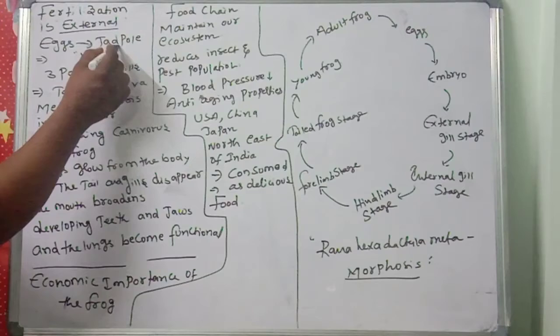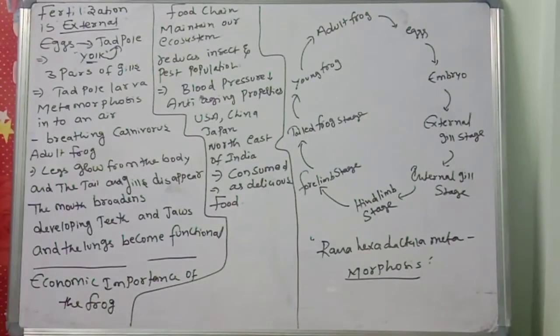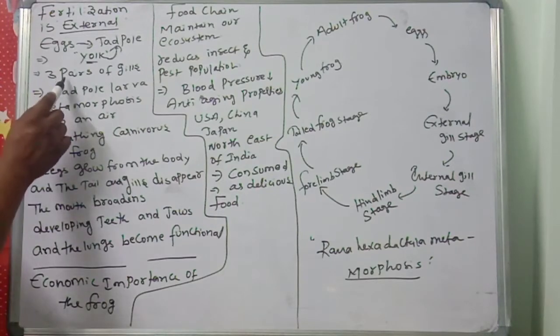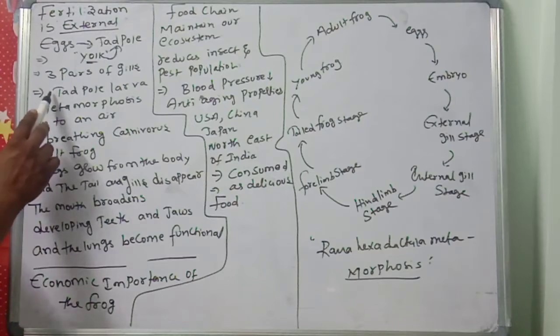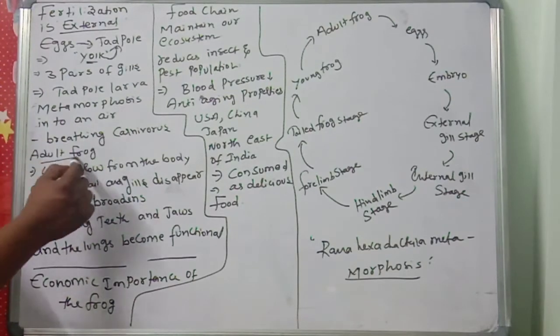And the tadpole larva has yolk. Is yolk there or not? There will be a nutritious substance which later comes out from the yolk. And then they have 3 pairs of gills. The tadpole larva shows branchial respiration, what you call gill respiration. Then the tadpole larva shows metamorphosis into an air-breathing, carnivorous adult frog.